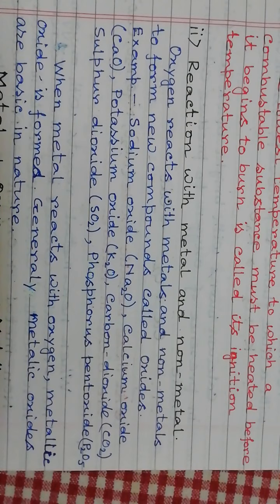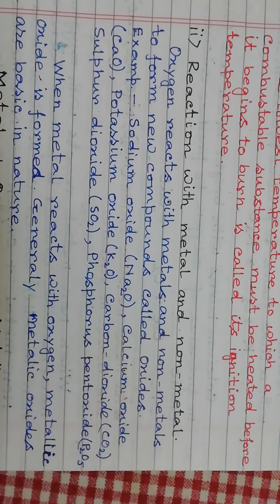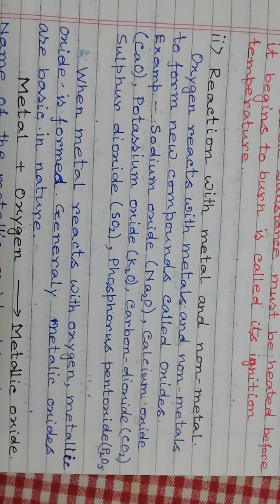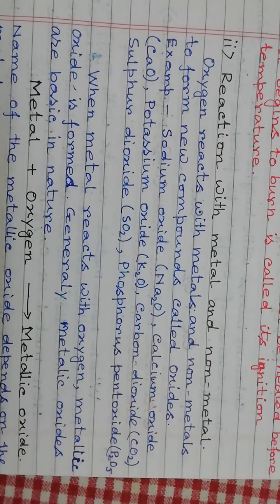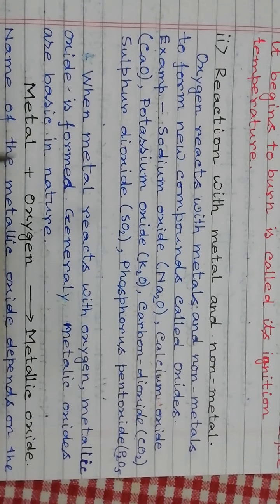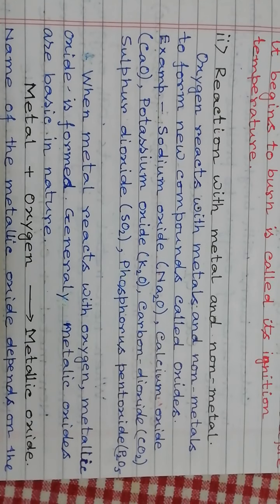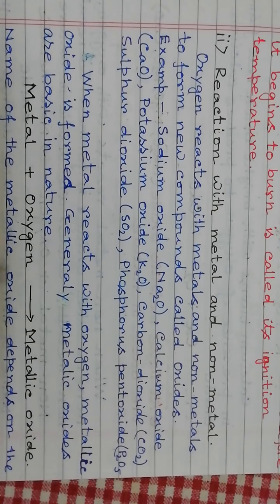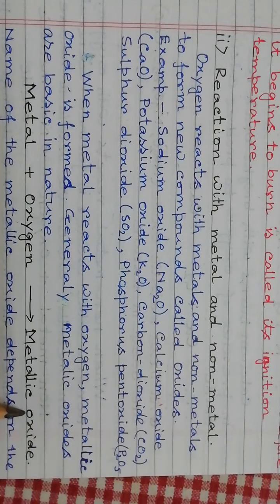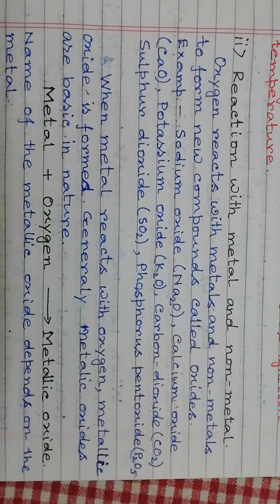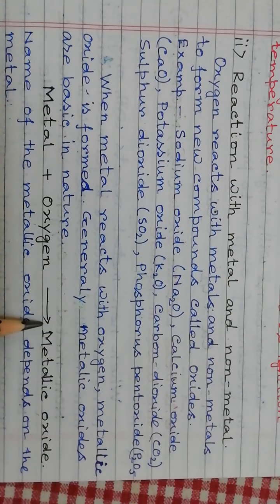Now we already said that when oxygen reacts with metal, it forms metallic oxide. Metal plus oxygen gives a metallic oxide. These metallic oxides generally are basic in nature.